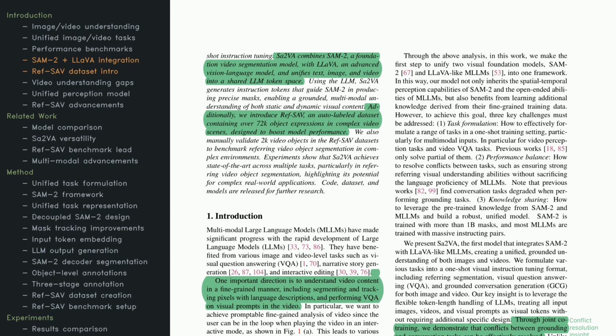Take a moment to look at the details about the RefSav dataset. It has over 72,000 object expressions in various videos, training the model to handle complex scenarios. This paves the way for strong results in tasks like referring video object segmentation. The paper also highlights three big challenges: how to formulate tasks, how to ensure a balance between language and visual performance, and how to unify knowledge across different models.